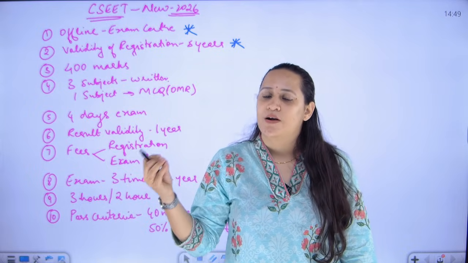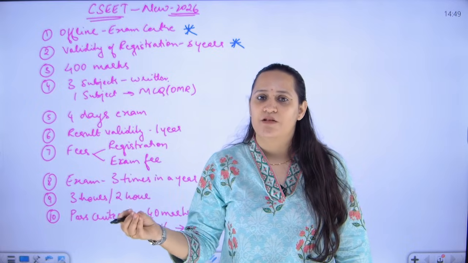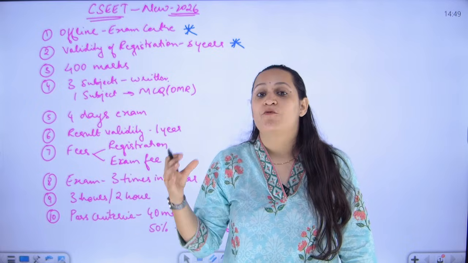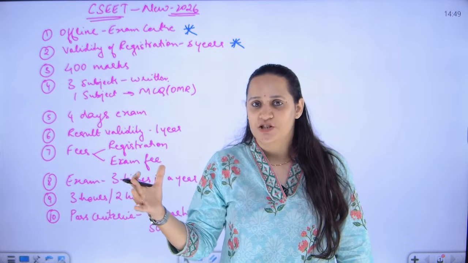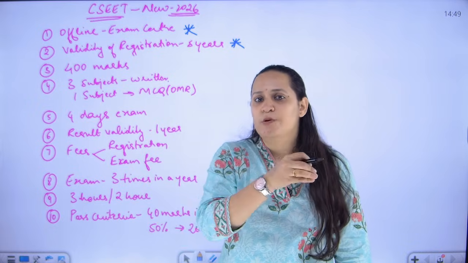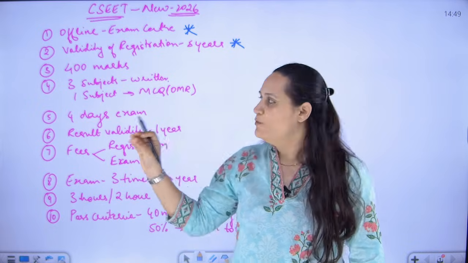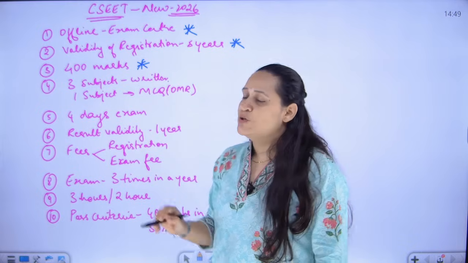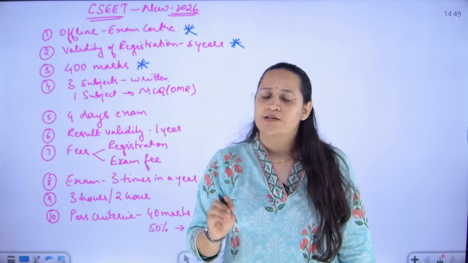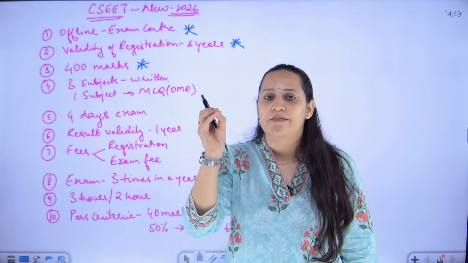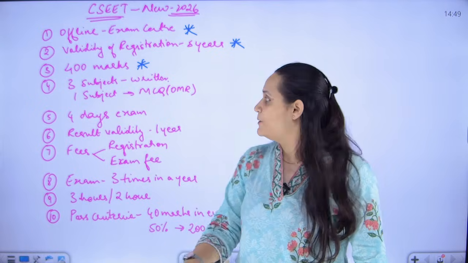Previously, whenever you wanted to attempt for CSEET exam, you can just pay the fees and write the exam. Now you have to first obtain CSEET student registration. Thereafter, whichever attempt you want, you can choose and pay the exam fees. Earlier, we used to write CSEET for 200 marks. Now we are going to write for 400 marks, 100 marks for every subject.